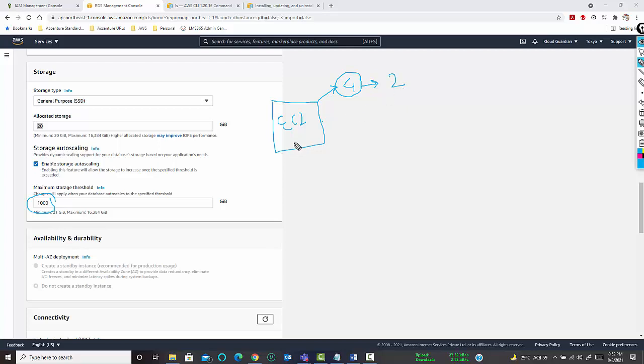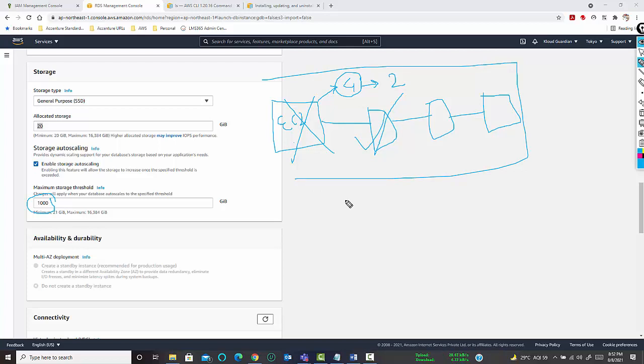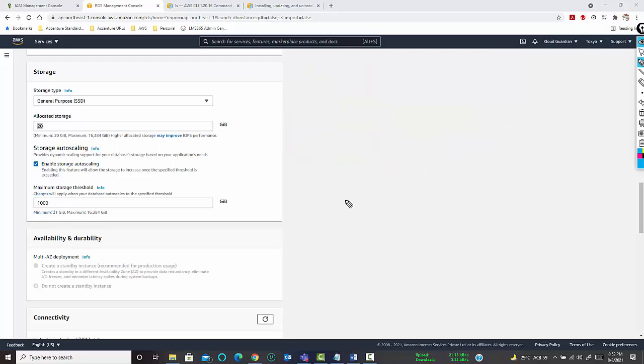That means once this EC2 instance is provided, by default the same configuration will be taken and there will be another 2 instances automatically provisioned. If this particular instance goes down, another instance will be provided, and likewise it will provision instances up to a maximum of 4. This is known as horizontal scaling, which is used in case of EC2 instances, but in databases we don't have the horizontal scaling concept. In databases we have the concept of vertical scaling.